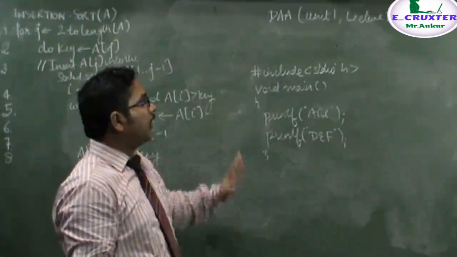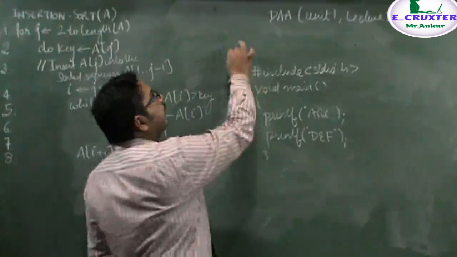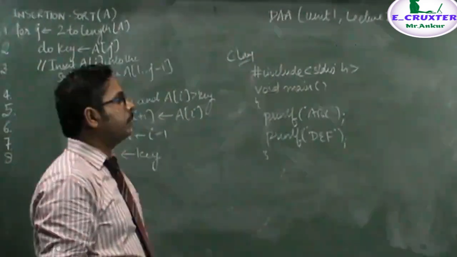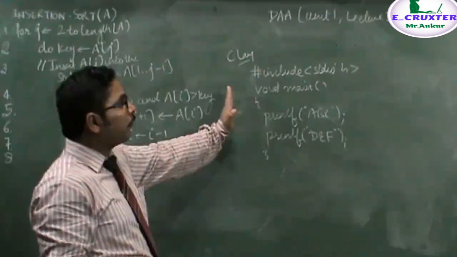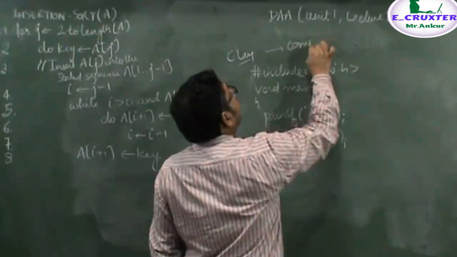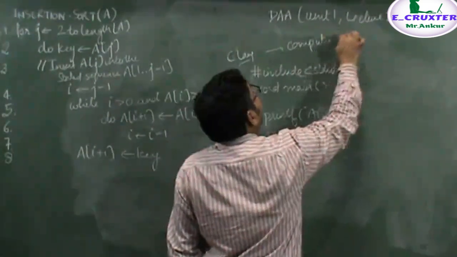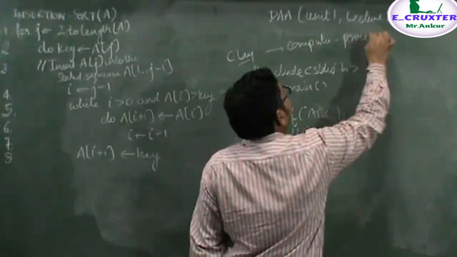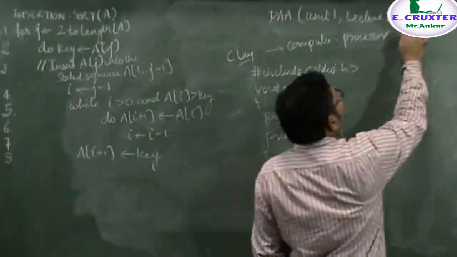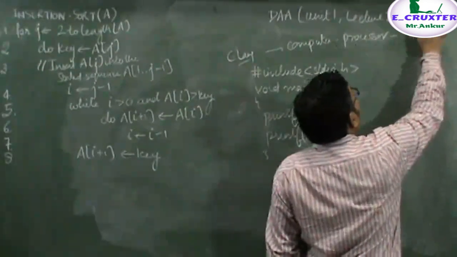Okay, let's say this is a program written in C language and we have to do the analysis of this program, then we will run this program on some computer, and the computer will have a processor. Okay, and the processor will execute some instructions per unit time.